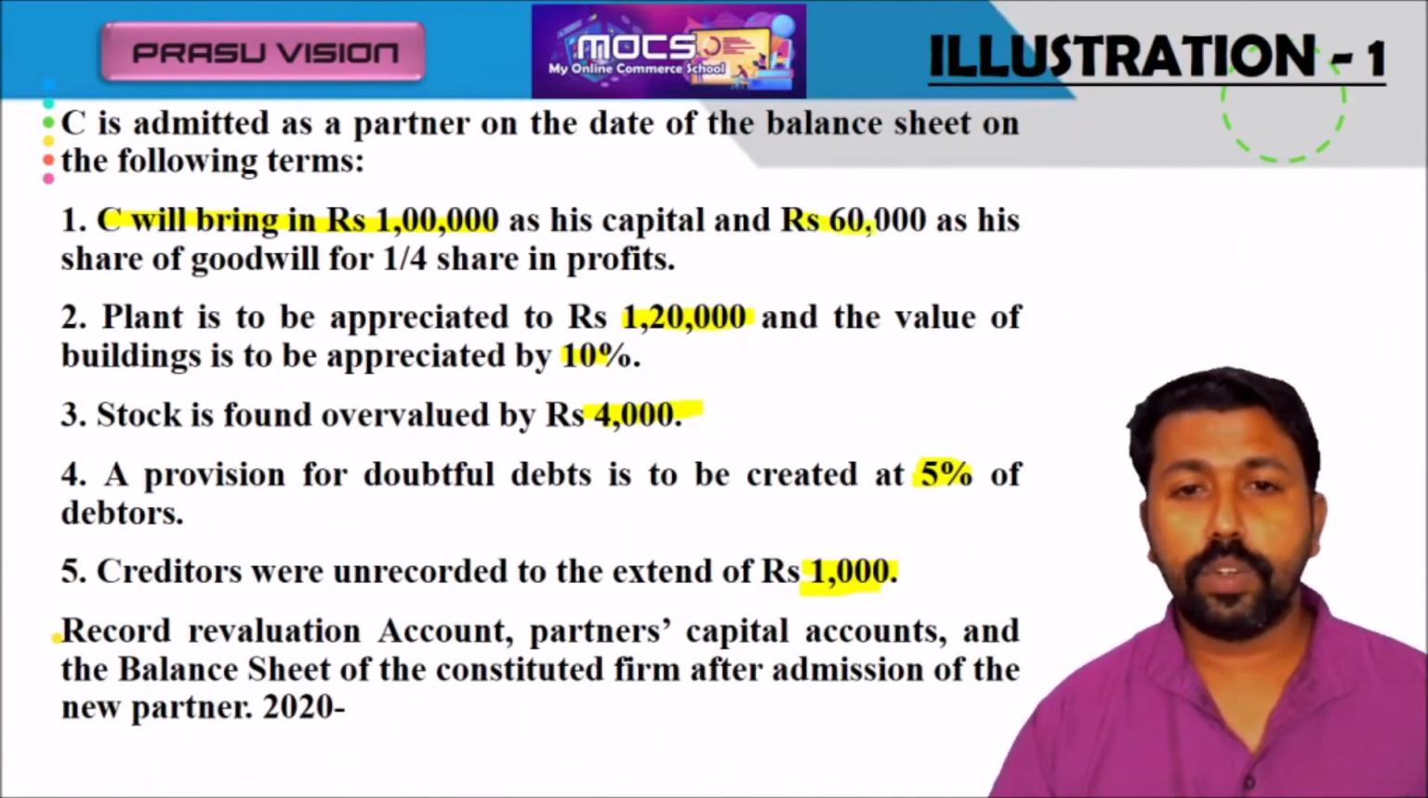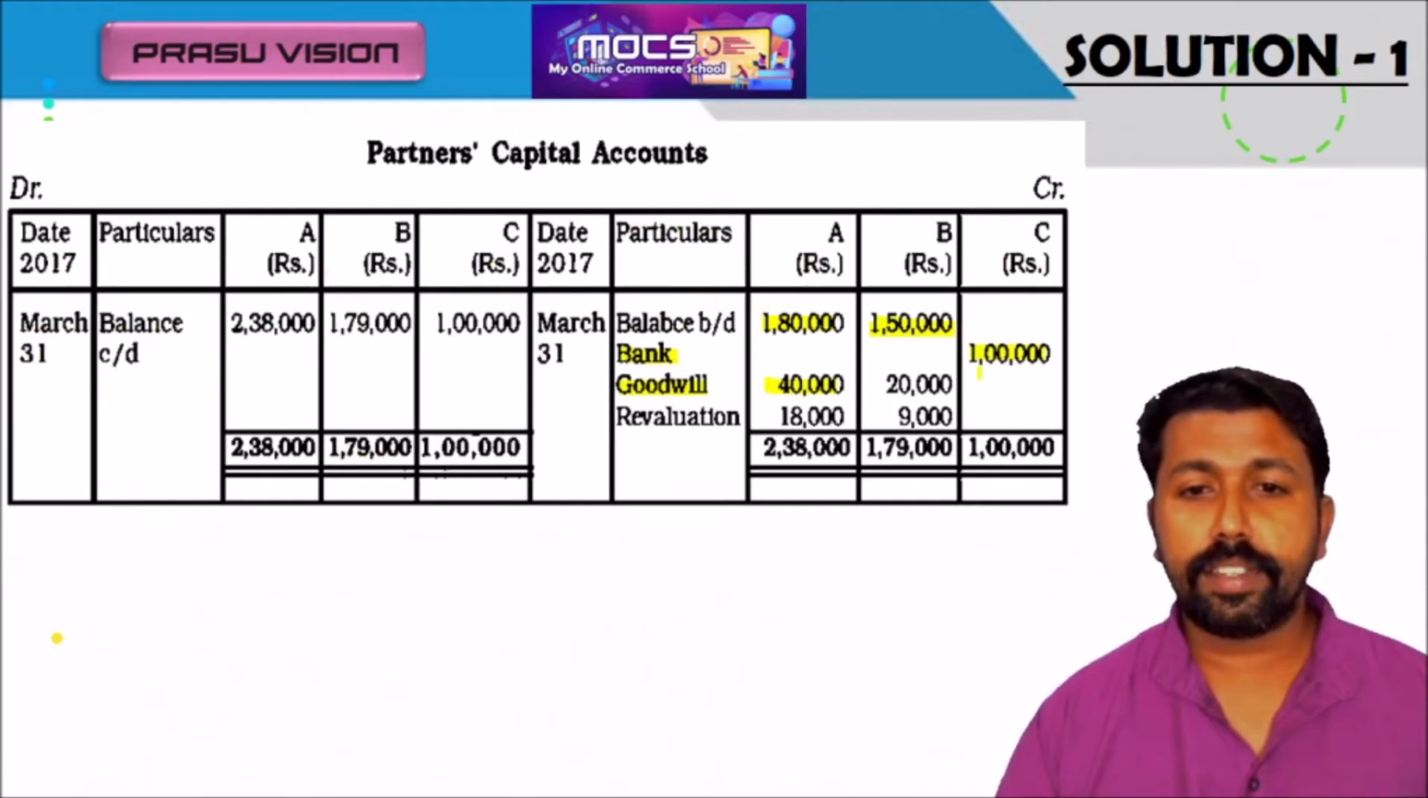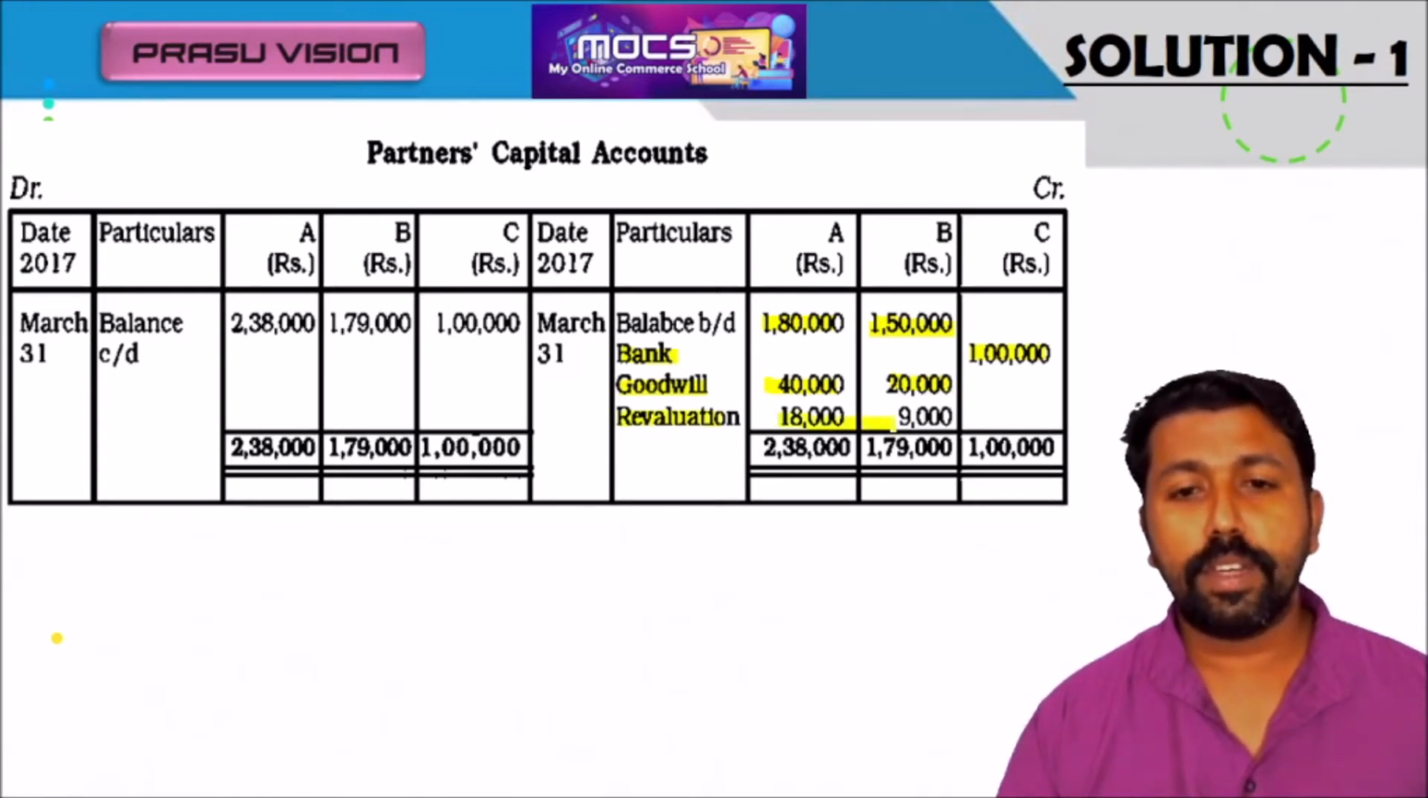The goodwill brought by the new partner will be transferred here as their share of goodwill in their sacrificing ratio. So you have to find out the sacrificing ratio. Please check this question by doing it yourself. Goodwill will be shared in their sacrificing ratio 2:1. 60,000 will be shared between all the partners. You know very well, premium for goodwill is credited to all the partners' capital. And also we have to transfer the revaluation profit from the revaluation account.